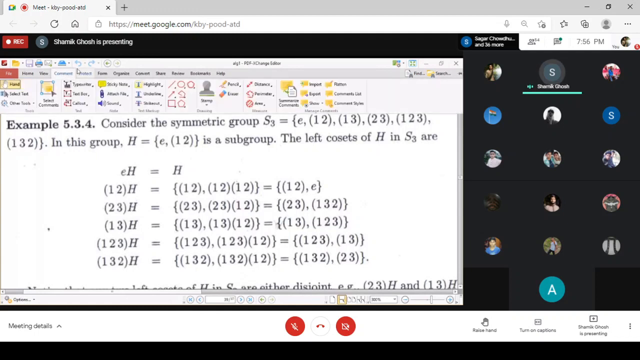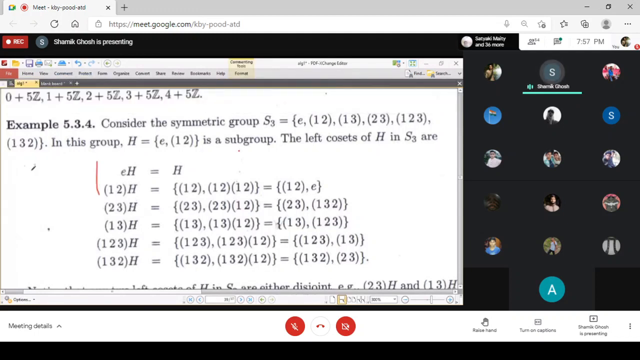So you get (1 2) and identity, the same subgroup. And here you can remember the first property: aH equals H if and only if a belongs to H. Here there are two elements in H, and the product of them with H gives H itself. So only for these two elements does the coset become equal to H.